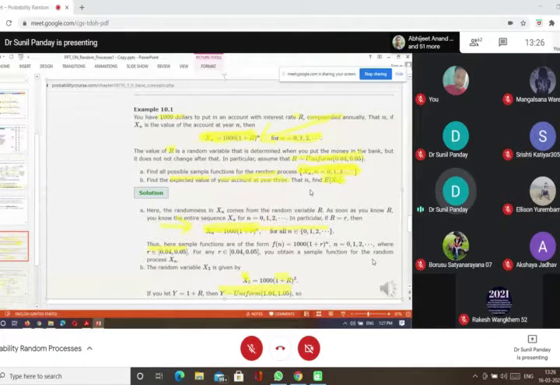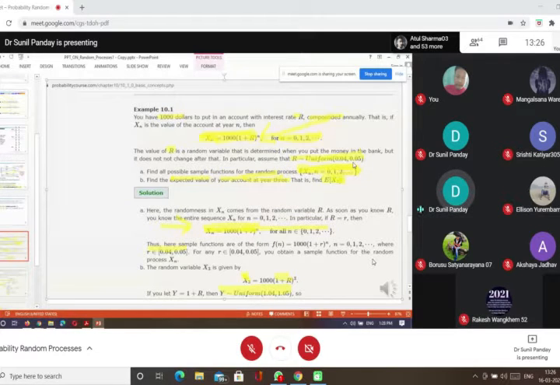We say that 0, 1, 2, 3 is our J set because it is countable. So this is our random process, and X(n, s) is always there, where the sample point is this R, taking values from the uniform distribution within the interval 0.04 to 0.05.